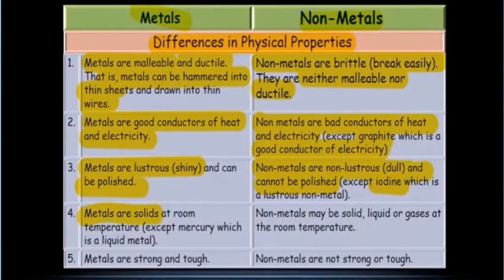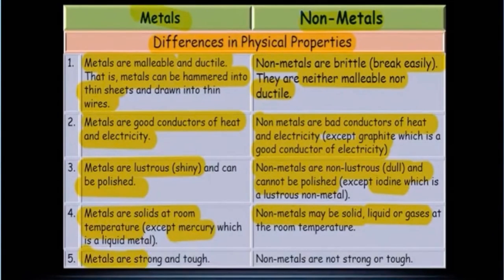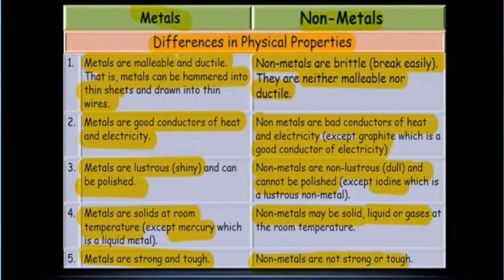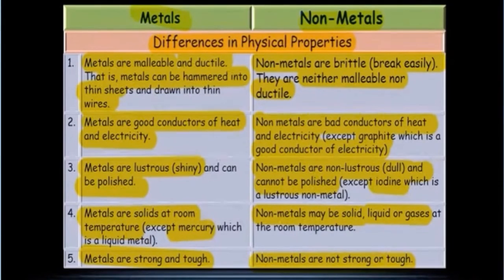Then next is that metals are solids at room temperature, but mercury is liquid at room temperature. Non-metals may be solids, liquids or gases at room temperature. Then next is metals are shiny and they are strong and tough, but the non-metals are not strong and tough. So these were the differences between physical properties of metals and non-metals.